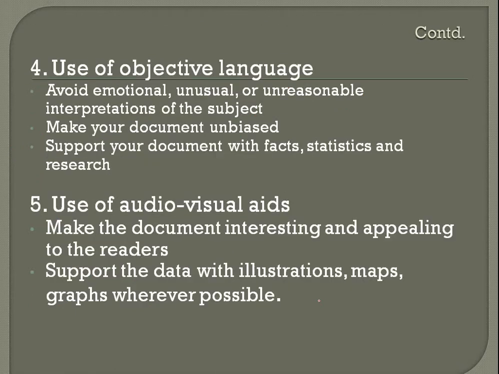Now, next thing which you are going to focus on is use of objective language. As I told you, point to point information should be there. No extra information should be there. It should be very straightforward. Also, it should be devoid of any emotional touch. No personal bias should be there if you are referring to a telephone or to a mobile phone.